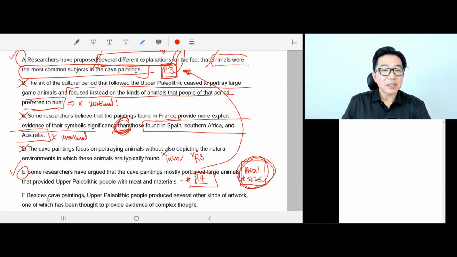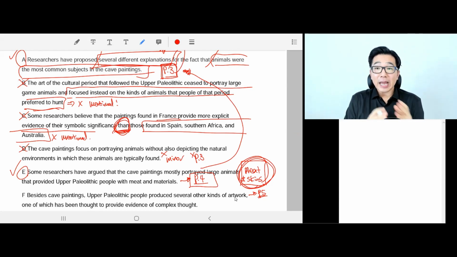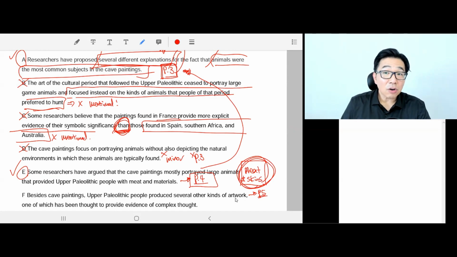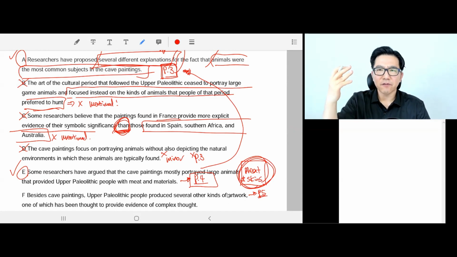F. Besides cave paintings, Upper Paleolithic people produced several other kinds of artwork. So this is paragraph 5, isn't it? Paragraph 5 talks about how they produced engravings with a system of notation to show they understood the phases of the moon, which is proof that they were complex thinkers and consciously aware of the environment. Do you remember?